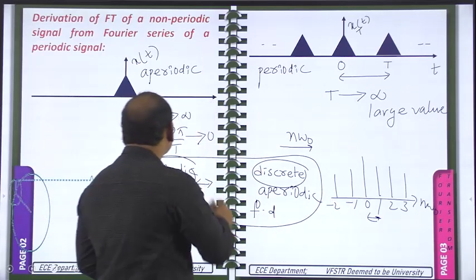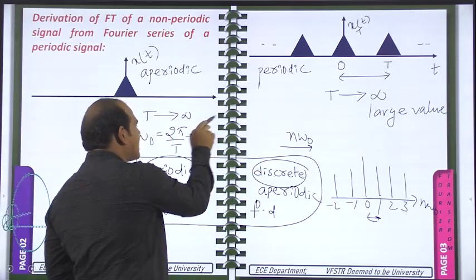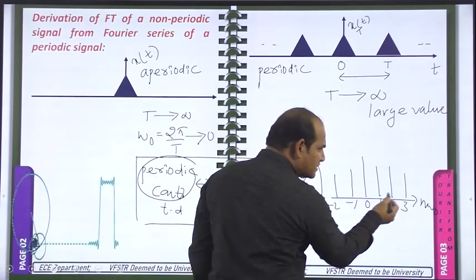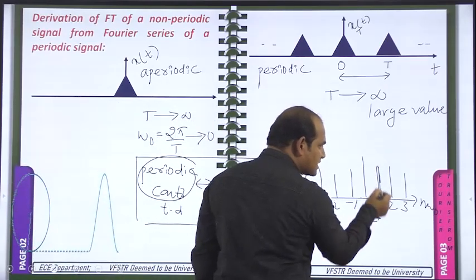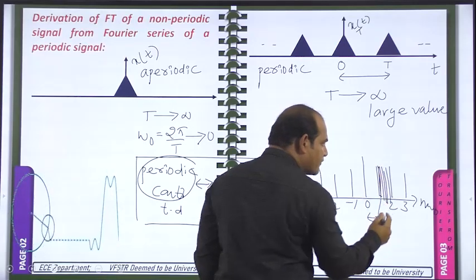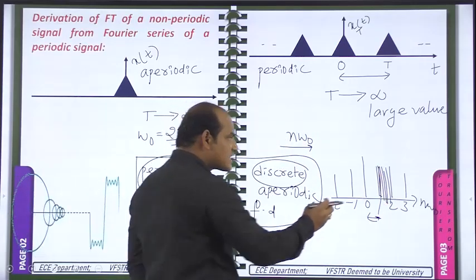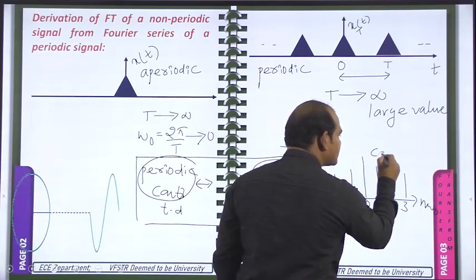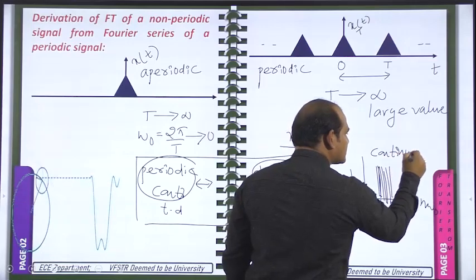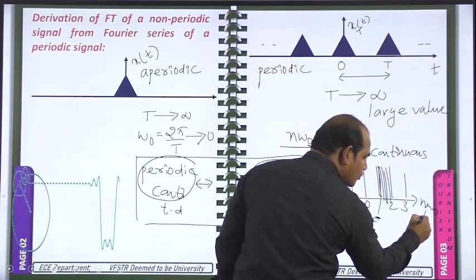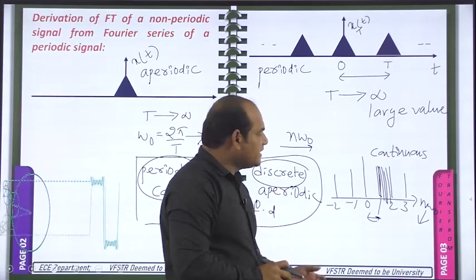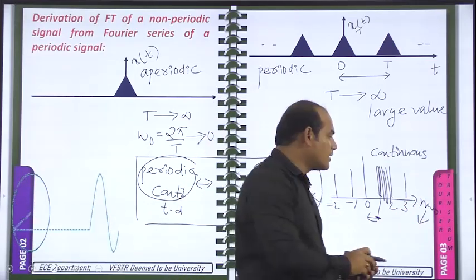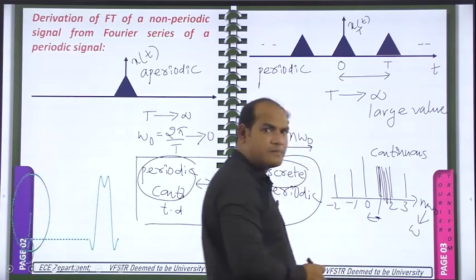But whenever this time period goes to a very large value, this omega naught value becomes very small. That means the difference in between these two will become very small. So these samples or impulses are coming very close to each other. Whenever these come close to each other, we cannot see the discrete nature here; we can see the continuous nature. That means this n omega naught, where n always takes integer values, will become a continuous variable like omega. So this is one more important point here.